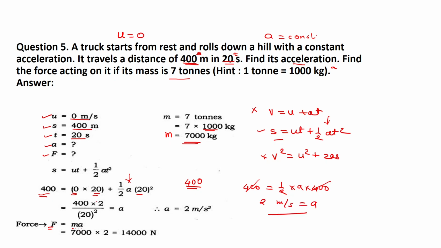And we have the formula: force is equal to mass times acceleration. Our mass is 7000 kg, so I will write here 7000 multiplied by the acceleration we just calculated, 2 meters per second squared. Acceleration unit is meter per second squared. So 7000 multiplied by 2 becomes 14,000 Newtons. This much amount of force is there. So in this way we can find the answers to such questions.